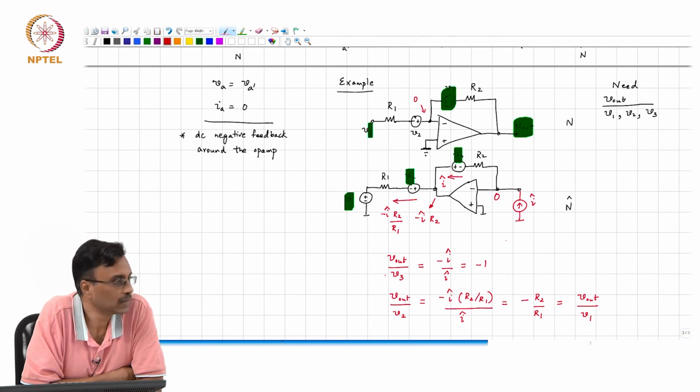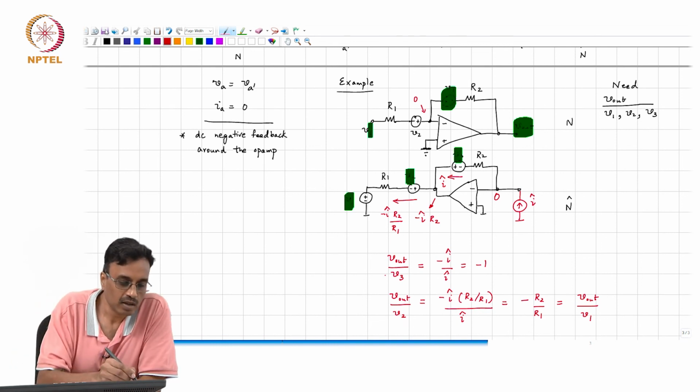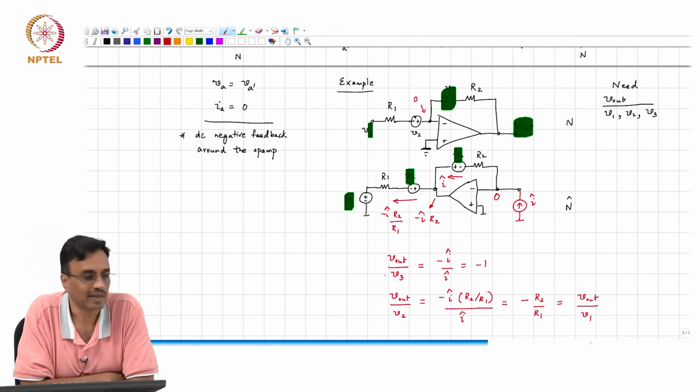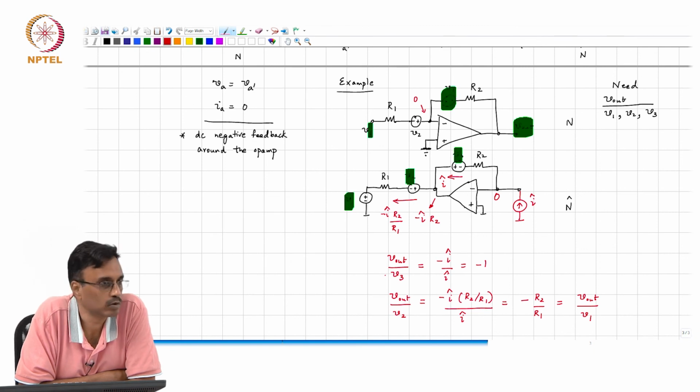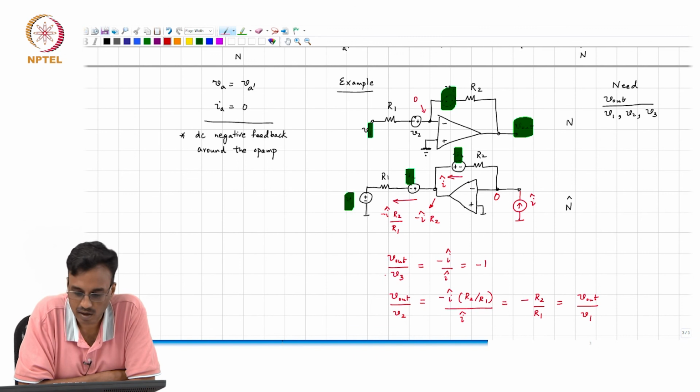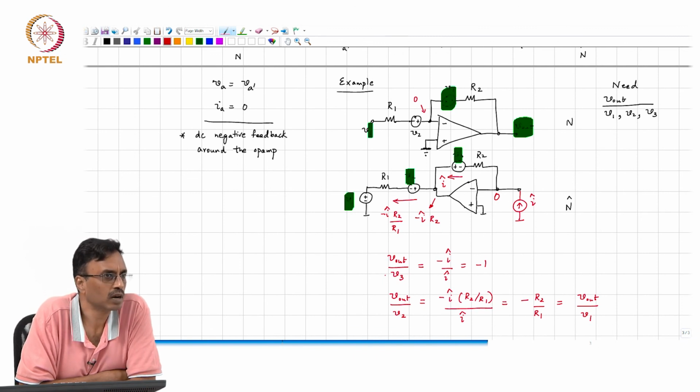Is that clear? So, to summarize, the concept of interreciprocity is a profoundly important one and is routinely used in circuit simulators. How many of you are aware of this before?